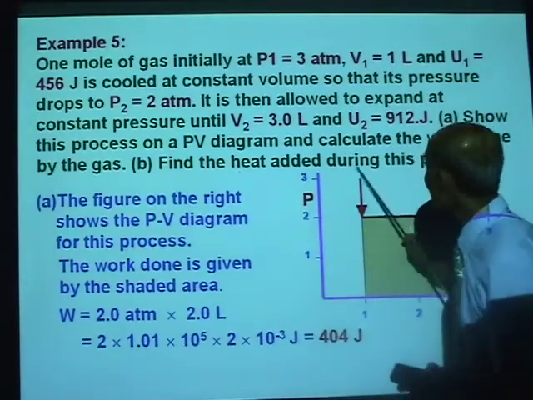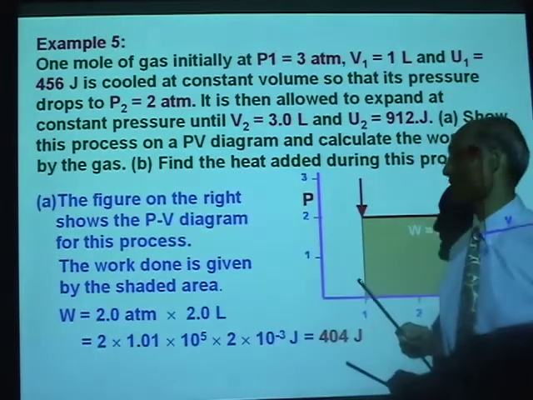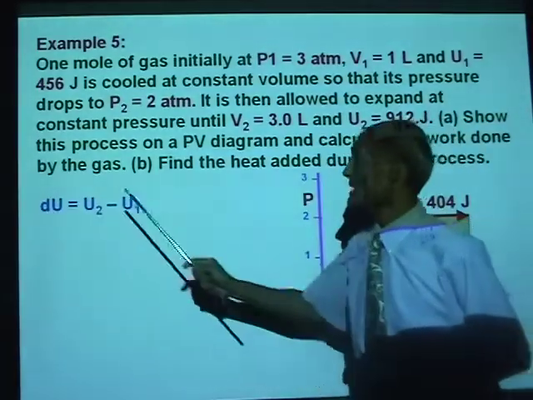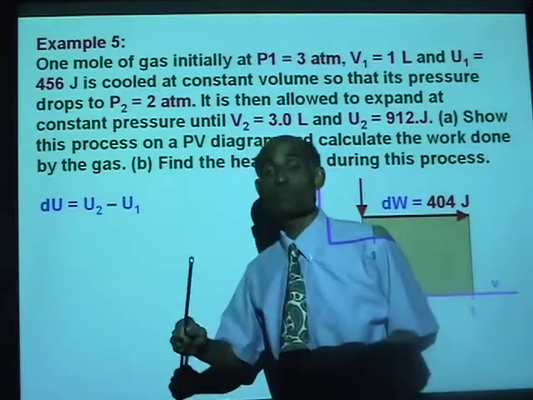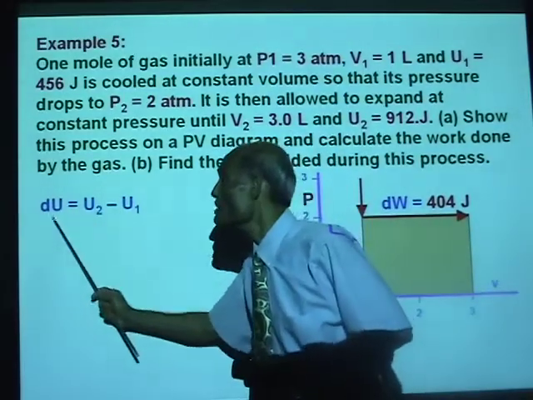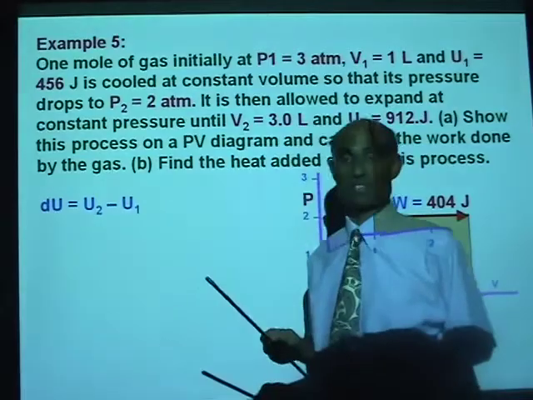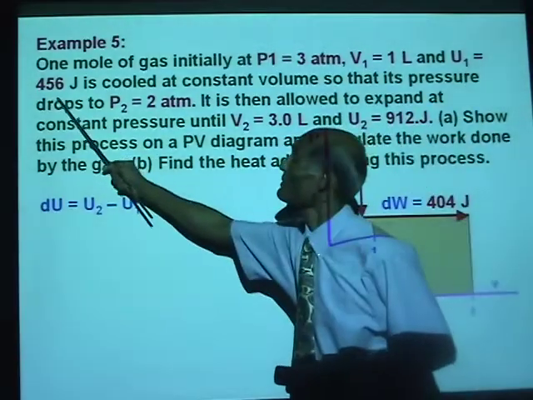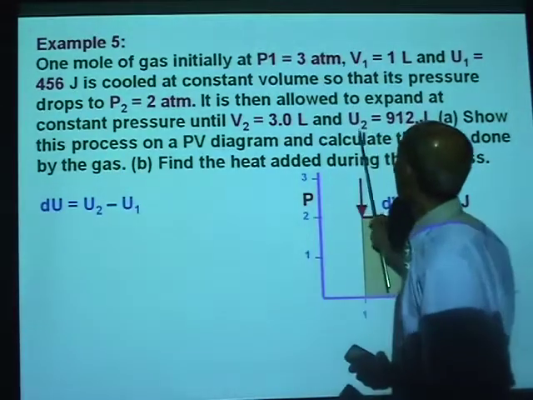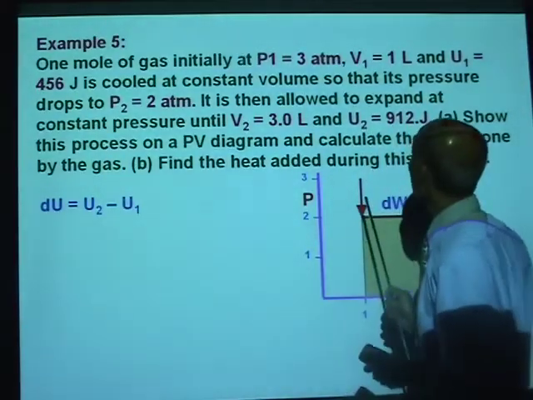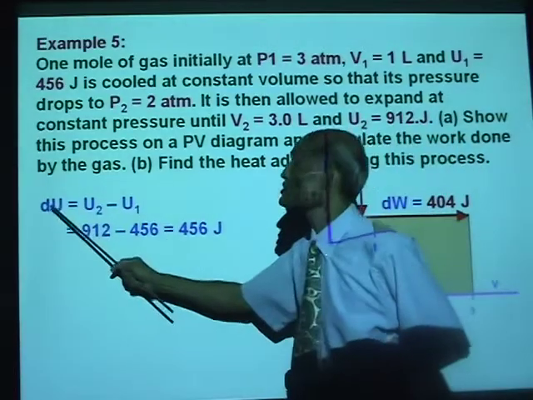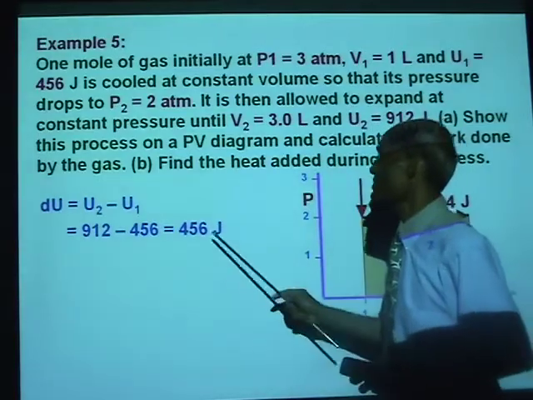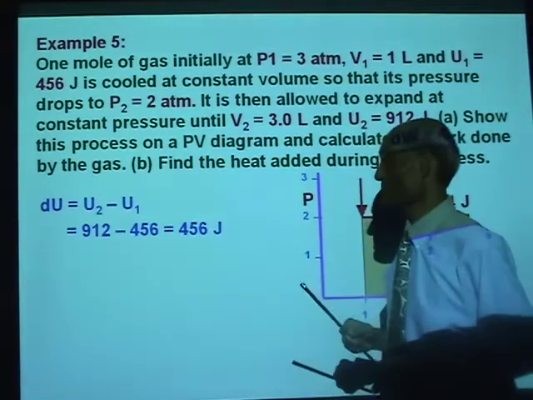Next, find the heat added during this process. Alright, what's the equation for heat added? dq equal to du plus dw. What is du? The change in the internal energy. The original internal energy U1 is 456 joules. The final internal energy is 912 joules. So the change in internal energy is 912 minus 456, and that is 456 joules.